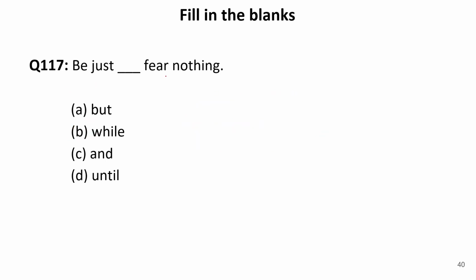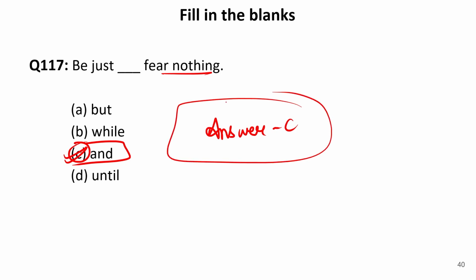We just dash fear nothing. So this is a phrase again. So we have a conjunction to be filled over here. We just and fear nothing, or fear not. So our answer is C, that is and. Now let us move to the next one.